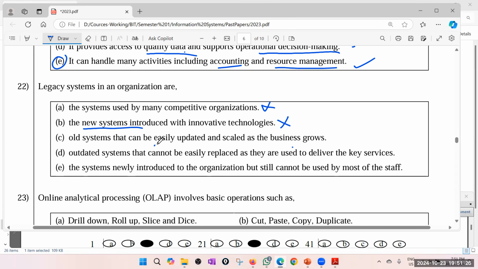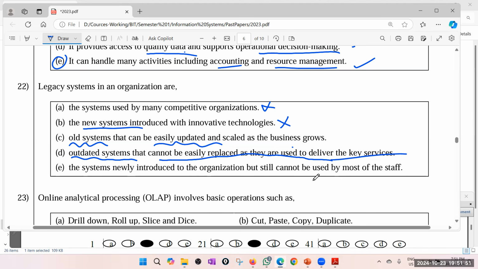Yes, I don't know whether it's easily updated, but anyway, old systems. Outdated systems that cannot be easily replaced as they are used to deliver the key services. That is correct. It's an outdated system. Then why do you keep it? Because you feel like it's very difficult to replace because it's critical.